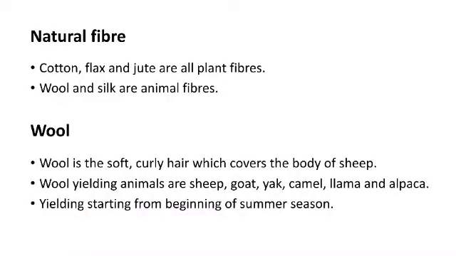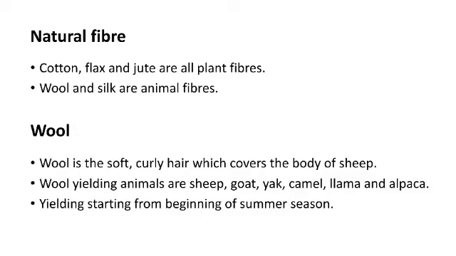Now, natural fiber comes from two sources. The first is plants and the second is animals. Cotton, flax and jute are fibers which come from plants. And wool and silk come from animals. Clear? And now we are going to learn about wool. So first we will see what is wool.